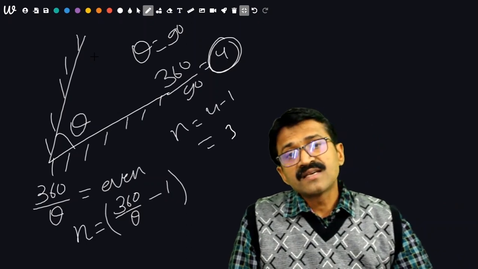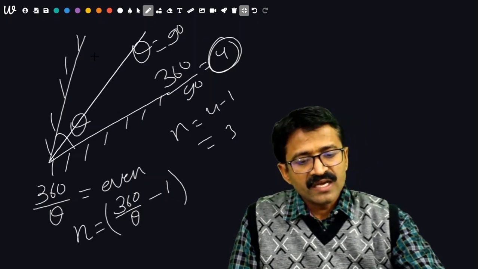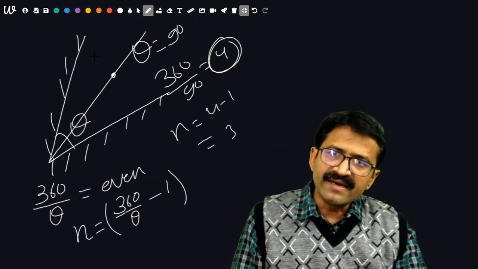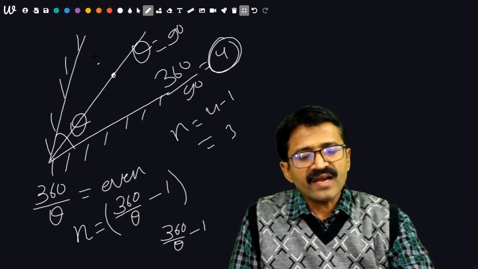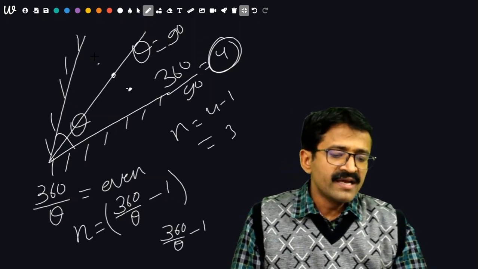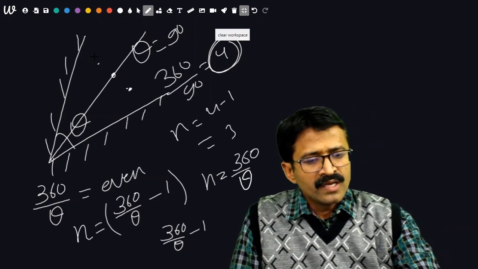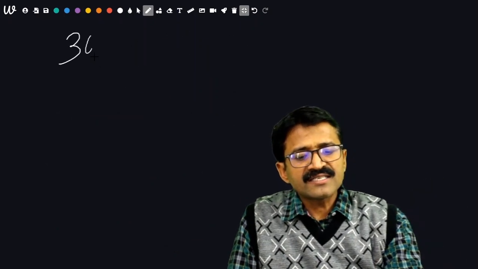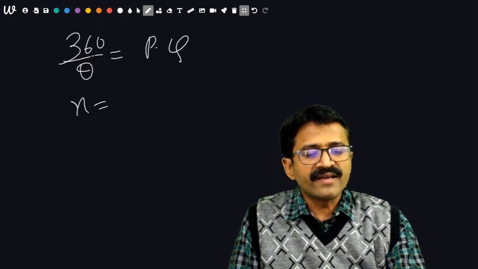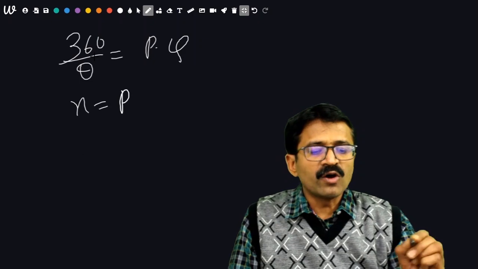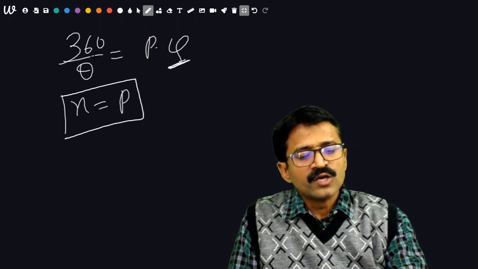Now the question arises that if it is not even and if it is odd, then take the position. If the object is on the equatorial line, then there will be 360 upon theta minus 1, and if at any other place other than the equatorial line, then the number of images will be 360 upon theta. Now the question is, if 360 upon theta is found to be in decimal p point q, then the number of images is taken as the whole number, that is p only, not q. q is not taken in consideration. The number of images will be shown by p only.